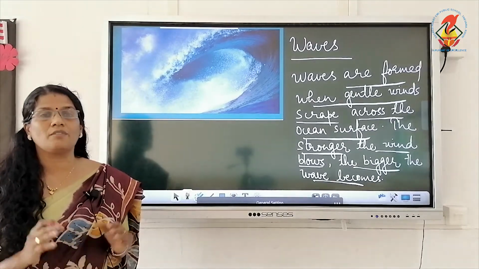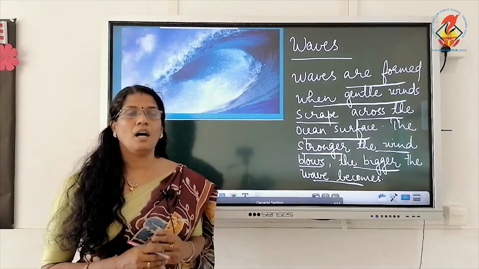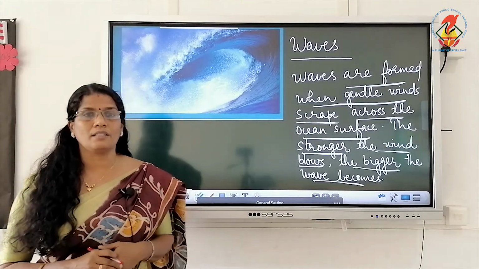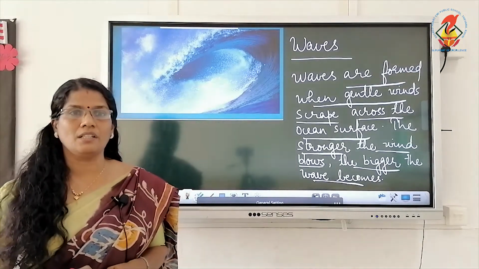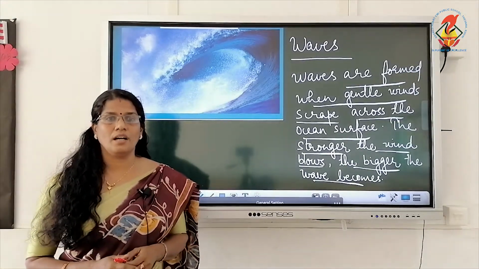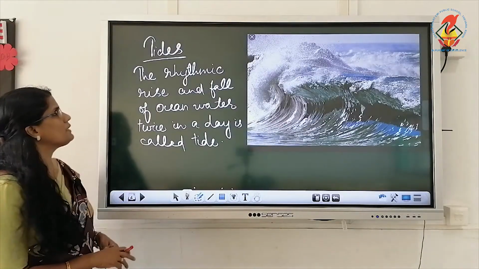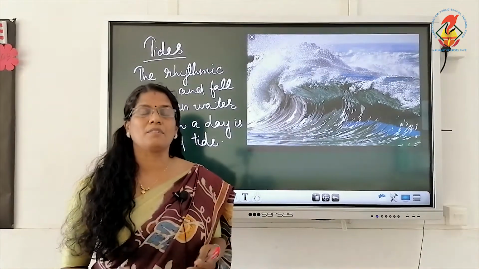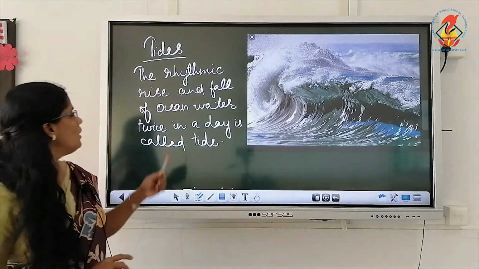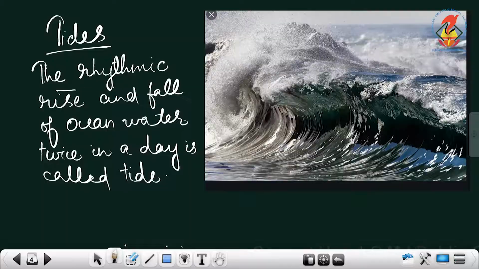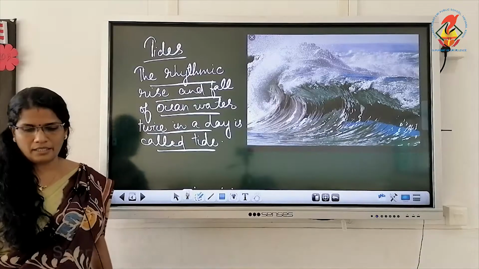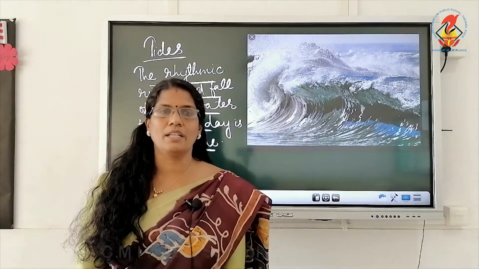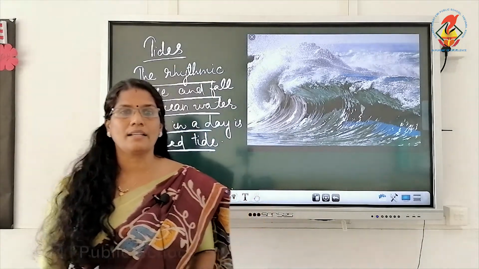Here there is a box given about the tsunami, how it massively devastated our land in 2004 when it occurred in the east coast regions of Asia. You can read that in the textbook. The next topic is tides. Tides means the rhythmic rise and fall of ocean water twice in a day. Tides can be high tide or low tide. We have heard that tides are of two types, high tides and low tides.